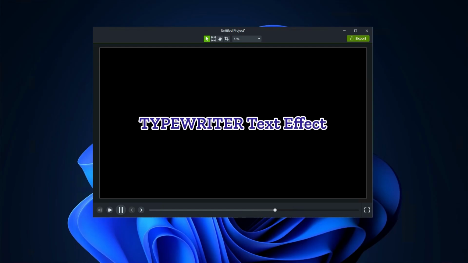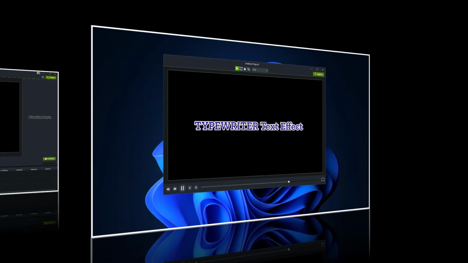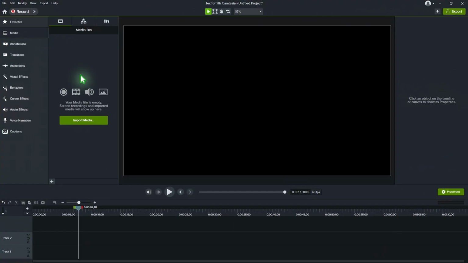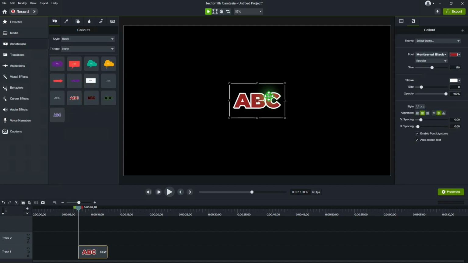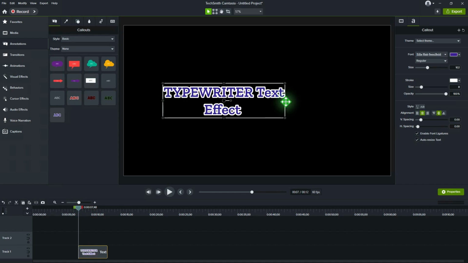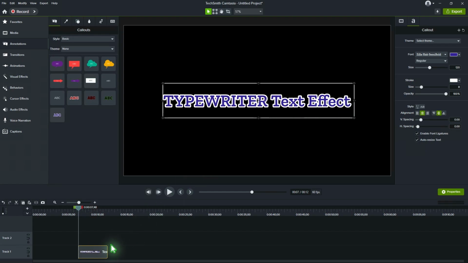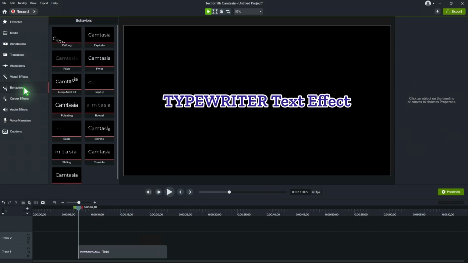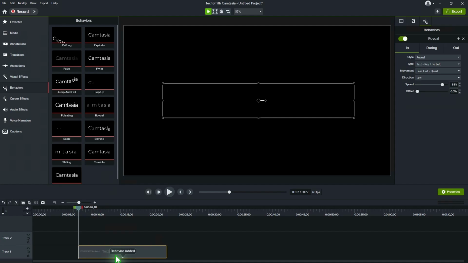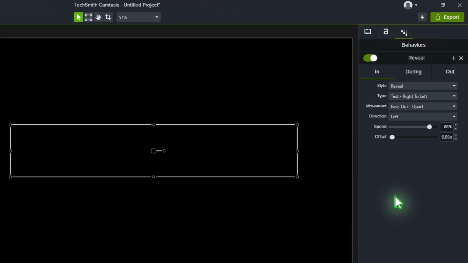In this video, I'll show you how to create a typewriter text effect in Camtasia. First, add your text to the timeline. Next, apply a behavior to the text. Make sure to disable the out and during effects.